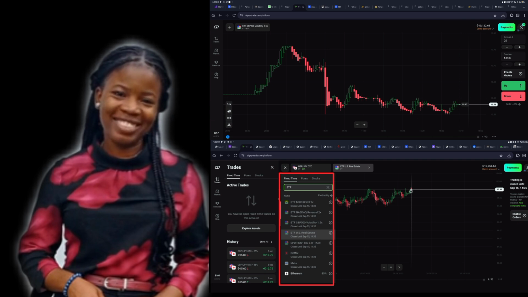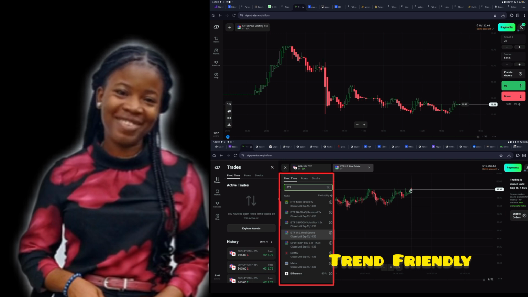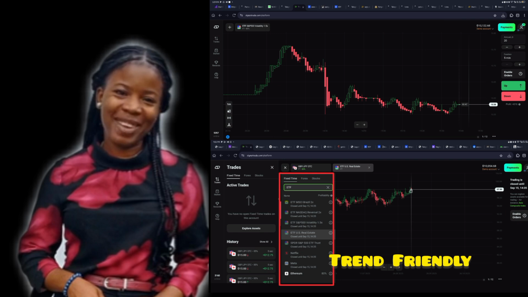Here are some key reasons. 1. Diversity. ETFs let you access multiple markets at once. For example, trading a tech ETF means you're exposed to several tech companies, not just one. 2. Lower risk compared to single assets. If one stock inside the ETF performs badly, others may balance it out. 3. Variety of choices. OlympTrade offers ETFs across industries, commodities, and regions. 4. Good for trend trading. ETFs tend to follow broader market trends, making them easier to analyze with technical and fundamental tools. So ETFs give you flexibility, stability, and opportunity in one package.